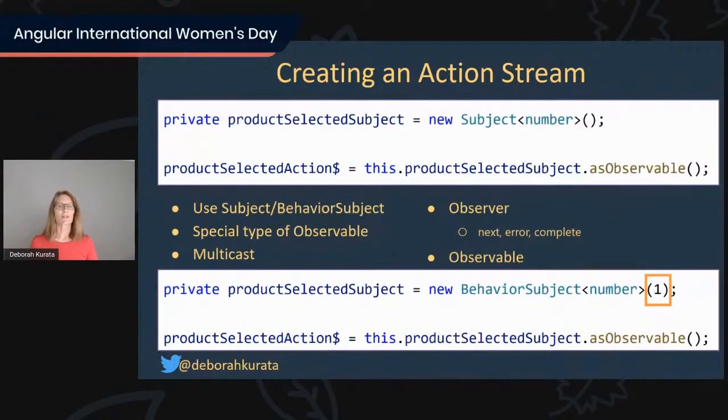A behavior subject then, since it always has this concept of giving you a value when you subscribe, it has a default value, which we define in its constructor argument. In my case, I've got a 1 in there as an example.